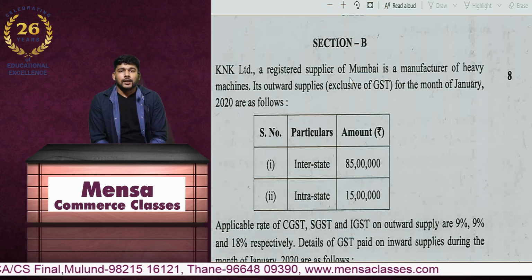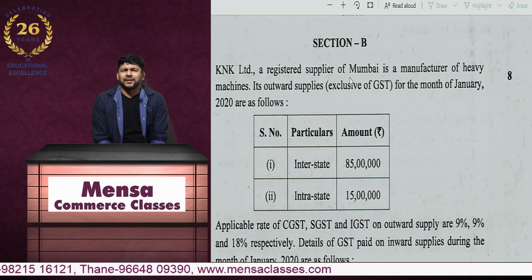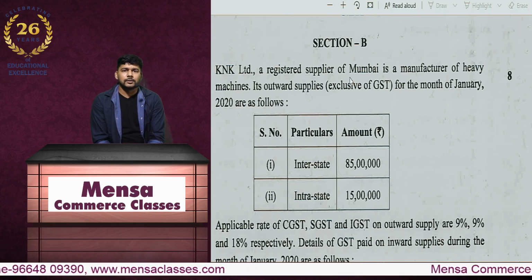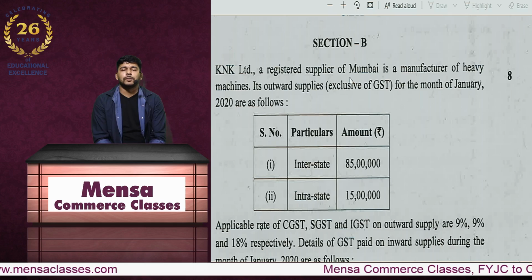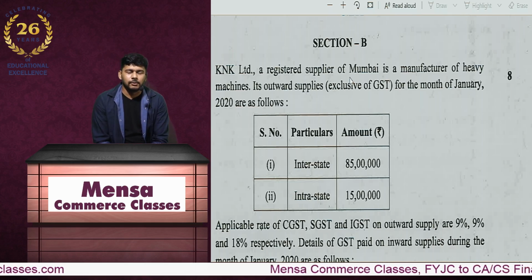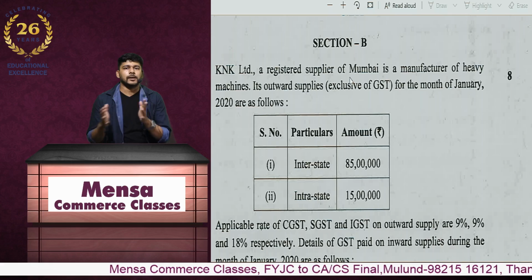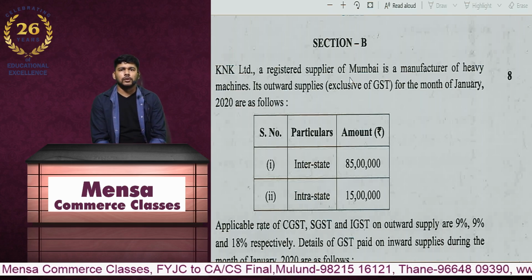If I give the overall perspective of the paper, barring a couple of questions, I think the rest of the paper was very much on the concepts. Yes, two questions definitely were a bit tricky, as much as I find it for the CA Intermediate level, but that is the beauty of our exams. One or two questions should be something where you just feel like ducking those balls away, but nonetheless the paper was overall good.